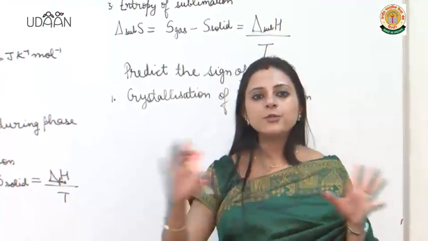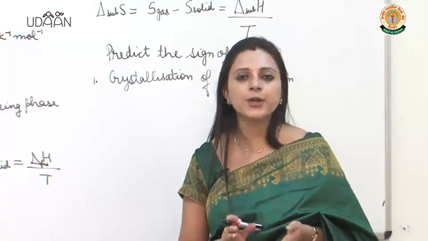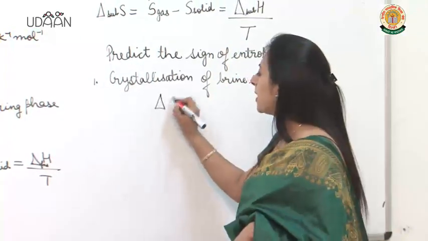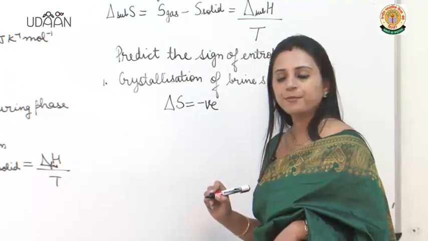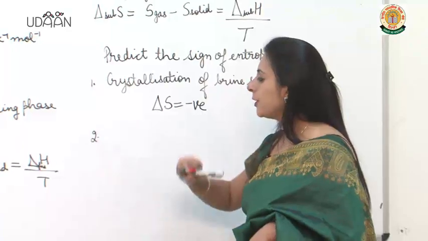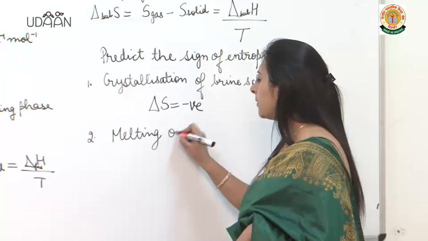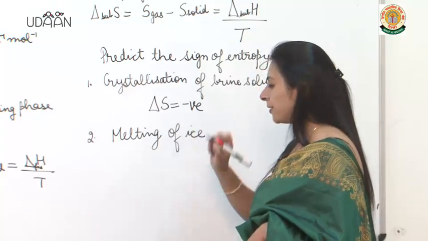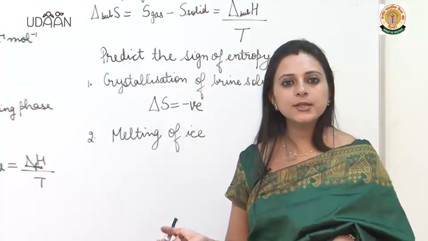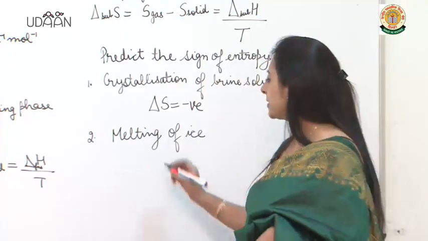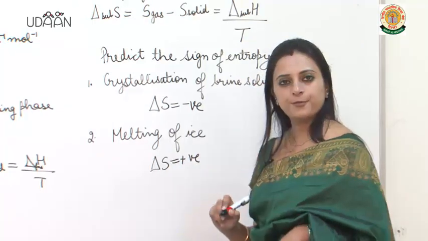Earlier the particles in the solution were moving, now they have crystallized into solid, indicating that entropy has decreased, that is delta S would be negative. Now, suppose we talk about melting of ice and I have to predict the sign of entropy. What will I say? That disorder of the system has increased because it has gone from solid to liquid state. That means delta S is positive.